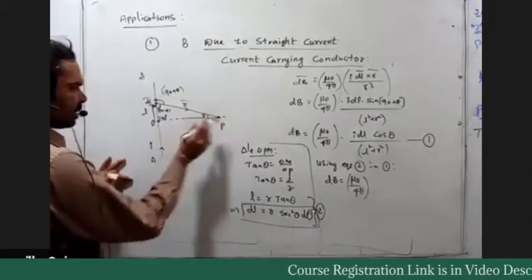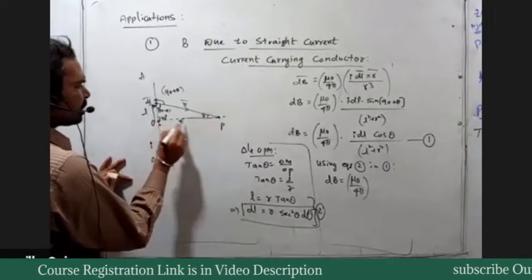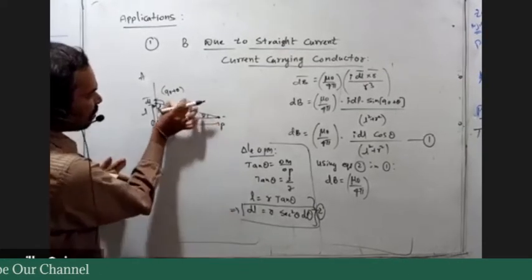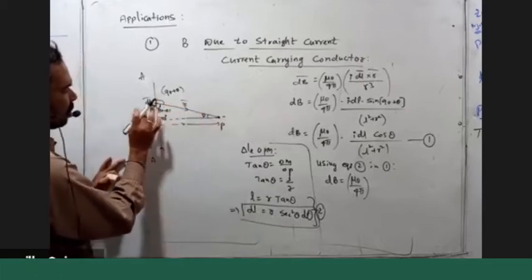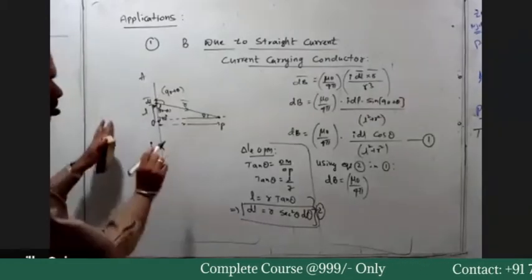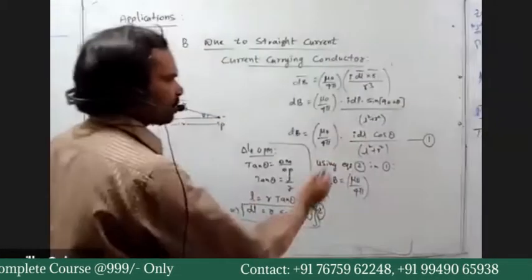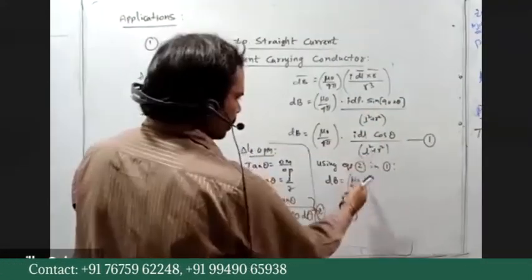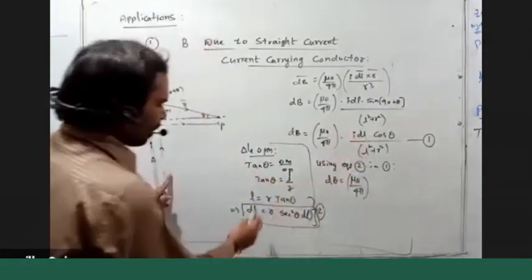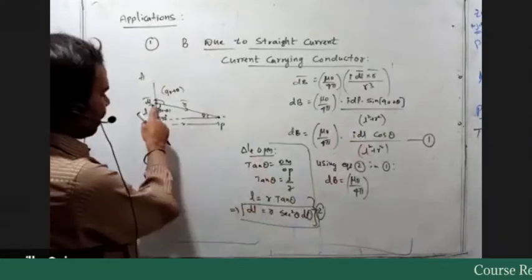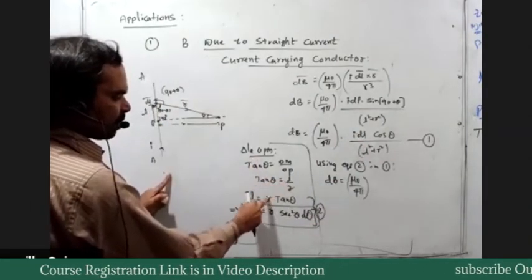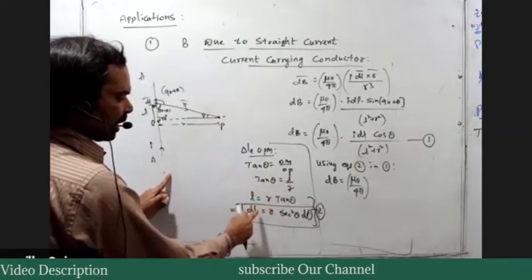This point is actually considered as distances. We consider this distance as R distance. So the magnitude of R bar is root over L square plus R square. Right. Now I'm going to substitute in this expression mu naught by 4 pi dL. What is the dL value from this element position from the triangle? Tan theta is equal to L by R. Then L is equal to R tan theta.